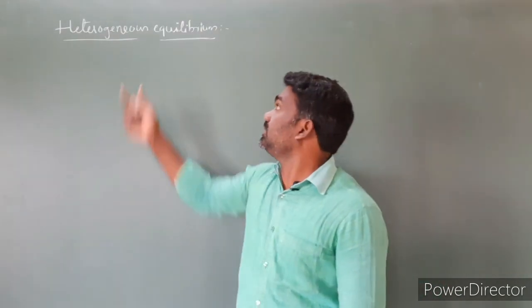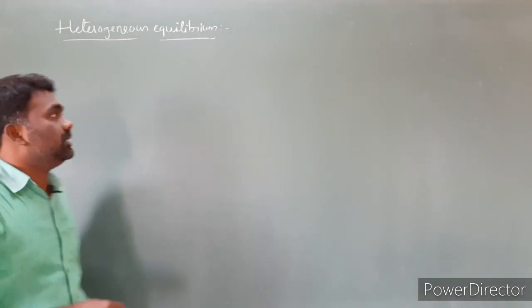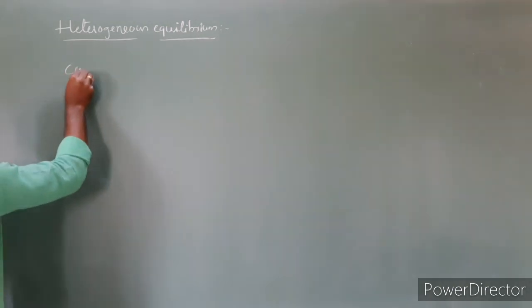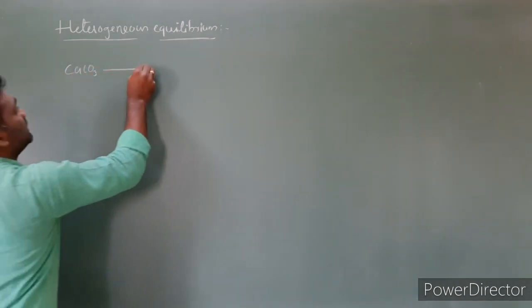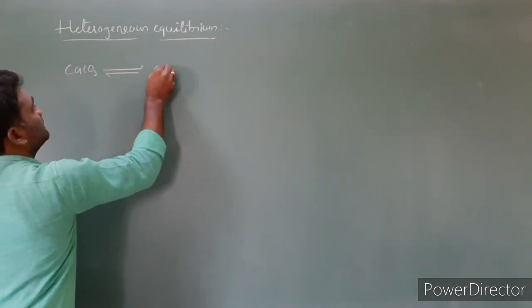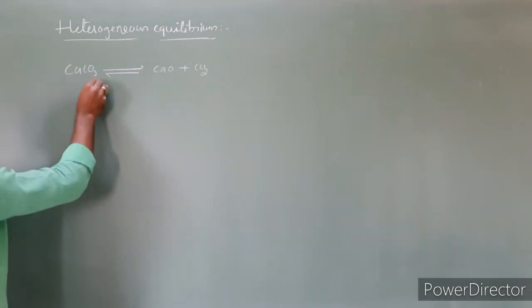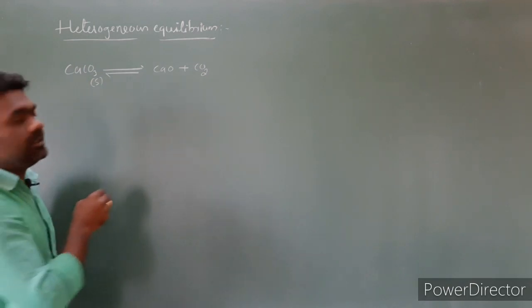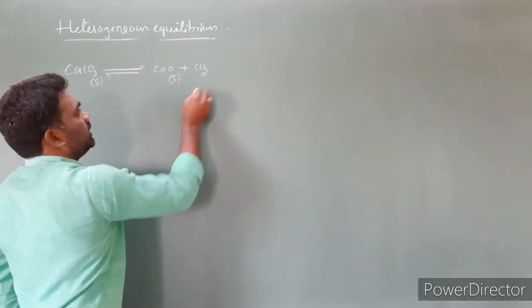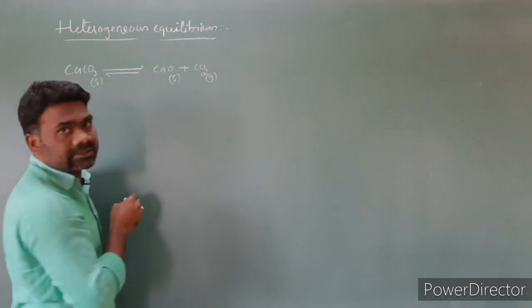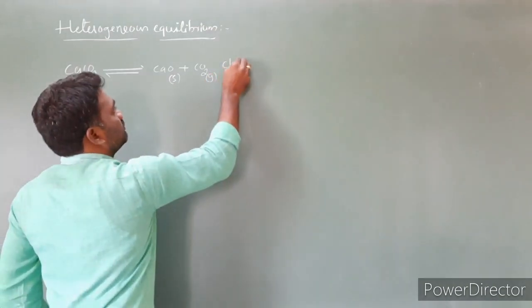Next, heterogeneous equilibrium. Let us understand heterogeneous equilibrium by taking an example. I am taking CaCO3 gives rise to CaO plus CO2. Here CaCO3 is a solid, CaO is a solid, and CO2 is a gas. This is in a closed vessel.